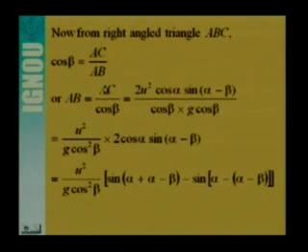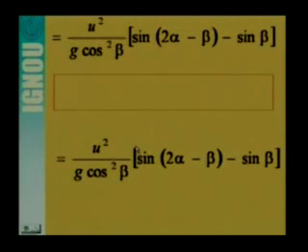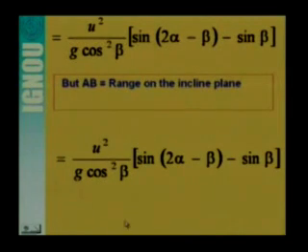Using the expression for AC, we get AB equal to u square divided by g cos square beta into 2 cos alpha sin(alpha minus beta), where beta is the angle of the inclined plane and alpha is the angle with which the ball is projected with the horizontal. So the range on the inclined plane is u square divided by g cos square beta into sin(2alpha minus beta) minus sin beta.